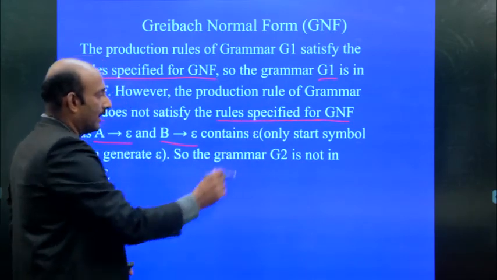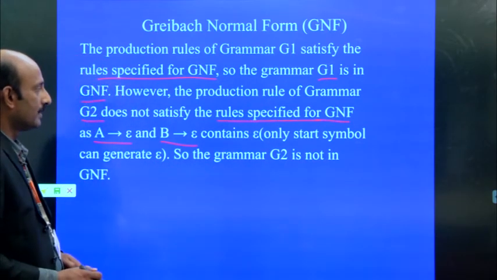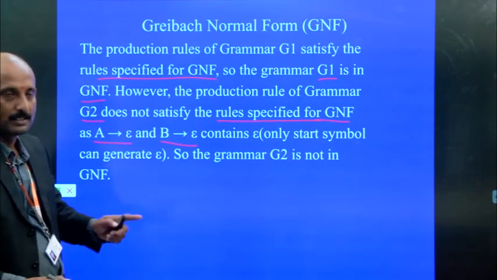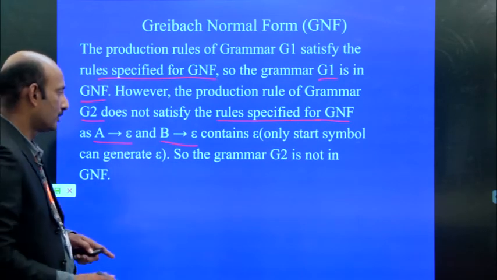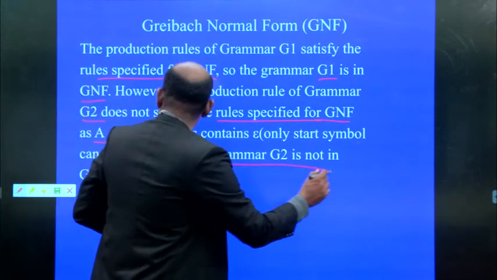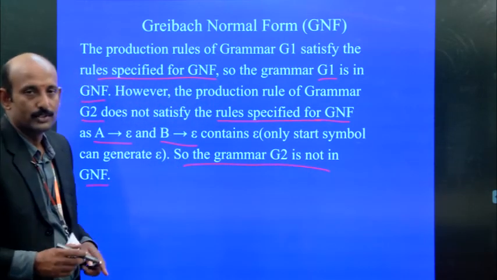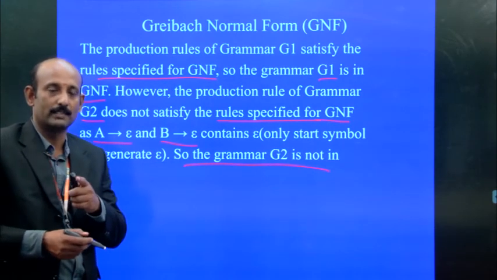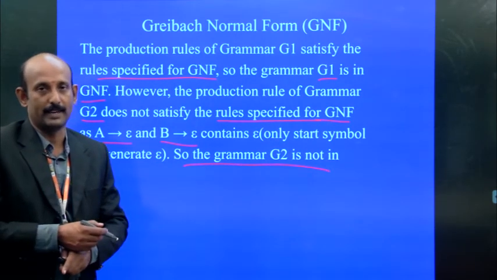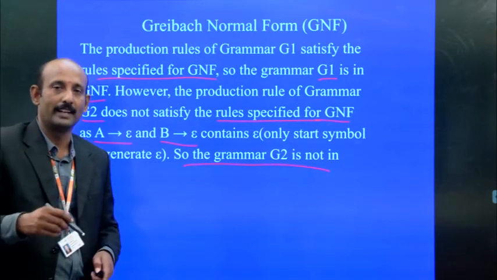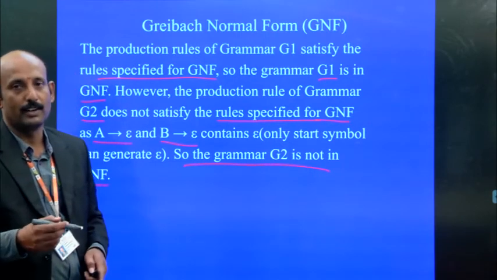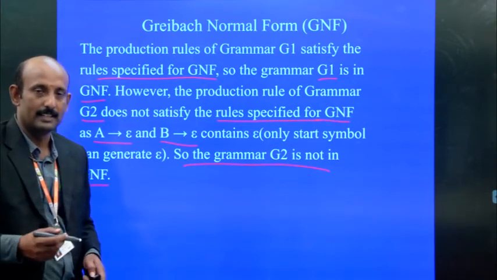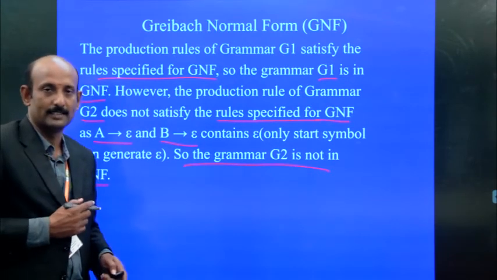contains epsilon. Okay. Only the start symbol can generate the epsilon. So the grammar G2 is not in GNF. If the grammar is not in GNF, then we can convert it into CNF format. So we can apply all the eliminations of epsilon productions, useless symbols and unreachable symbols likewise.